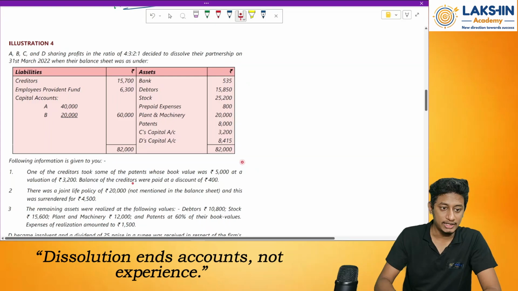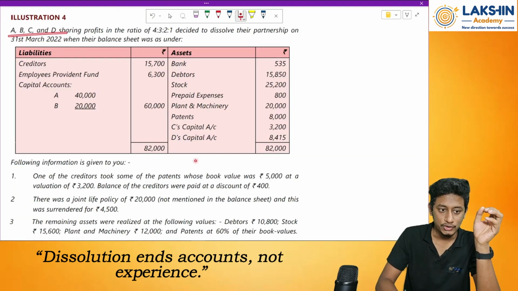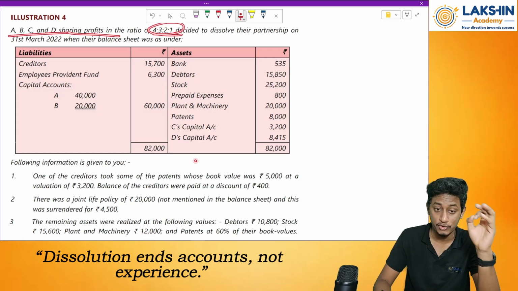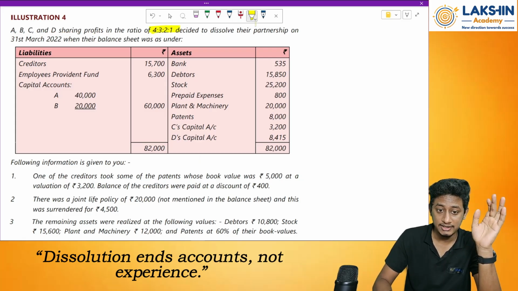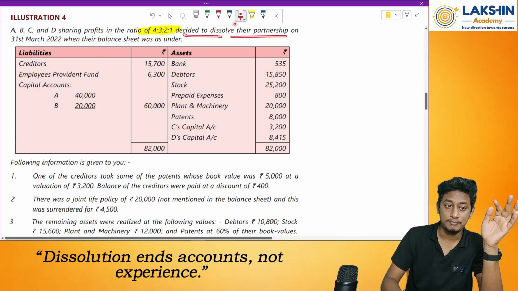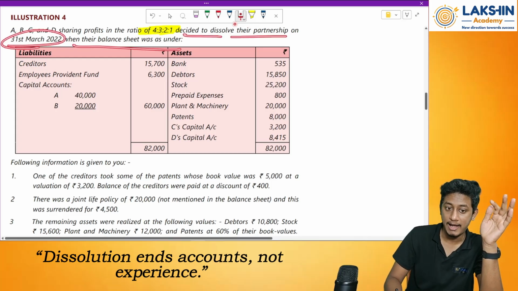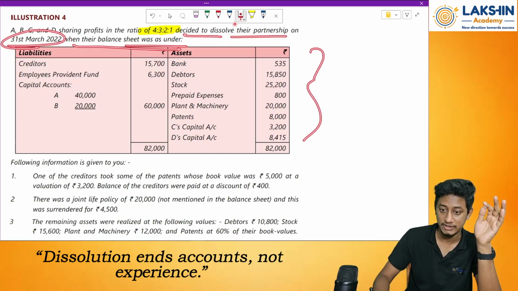Okay. Look at illustration number 4. A, B, C, D are sharing profits and losses in the ratio of 4 is to 3 is to 2 is to 1. I just mark this, this is the profit sharing ratio. They decided to dissolve their partnership on 31st March 2022 when their balance sheet was as under. So the balance sheet as on 31st March is given to you.